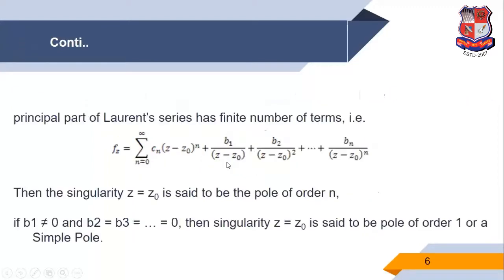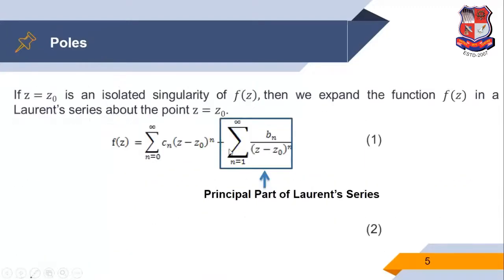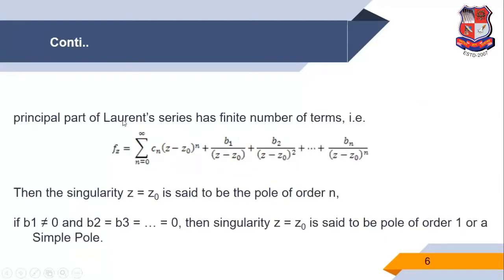So the principal part of the Laurent series means the power of z minus z0 is negative. Now in the Laurent series expansion, suppose the principal part has a finite number of terms.